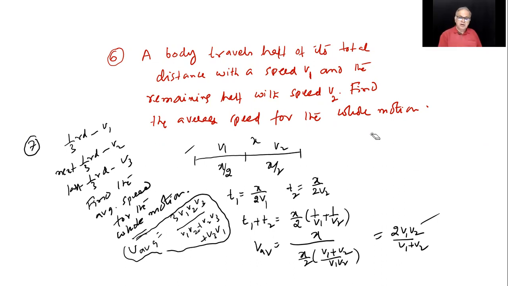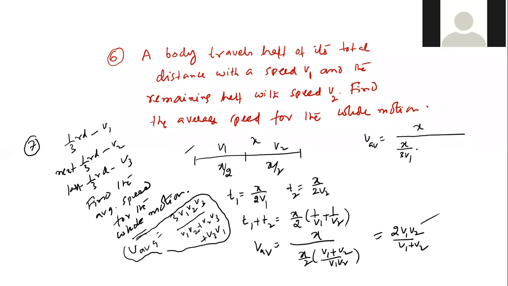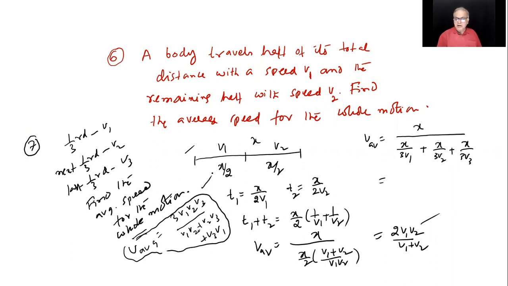V average will be how? Amar, look, I'll write in one step. Let the total distance be x. X divided by, that is delta x by delta t basically. X by 3V1, because x by 3 by speed is time, plus X by 3V2, plus x by 3V3. Simplify it, you'll get this. X by 3 take as common. Rest is your calculation. This will come here.